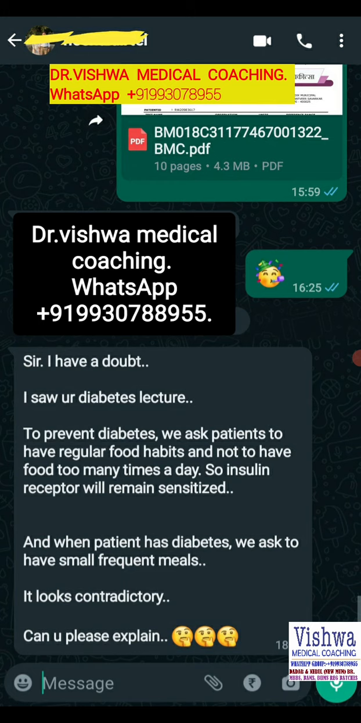So that is the reason we ask the patient to have small frequent meals when the patient has diabetes, and we ask the patient not to be having food all the time to prevent diabetes. Remember, these are the two situations we need to understand practically.